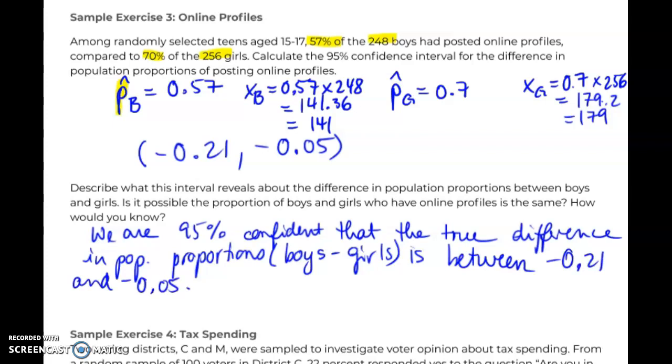Since 0 is not included in our interval, it is unlikely that the proportions are the same.